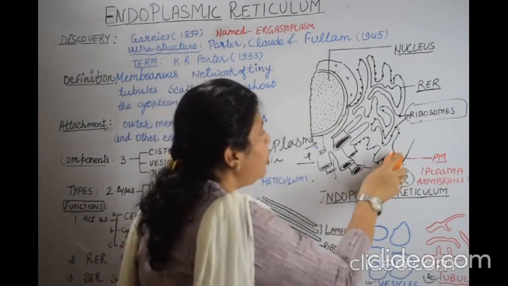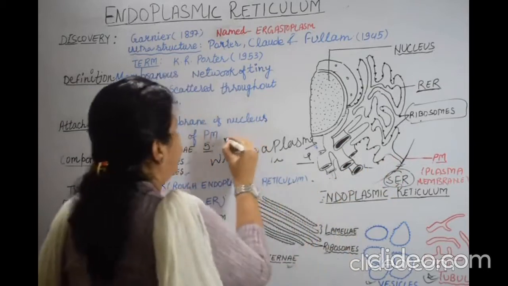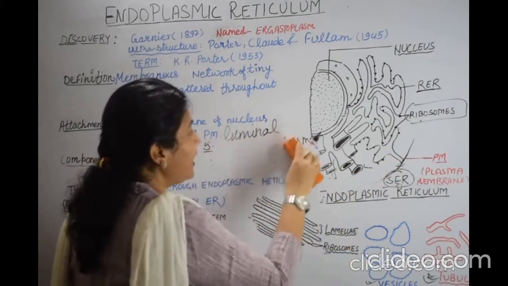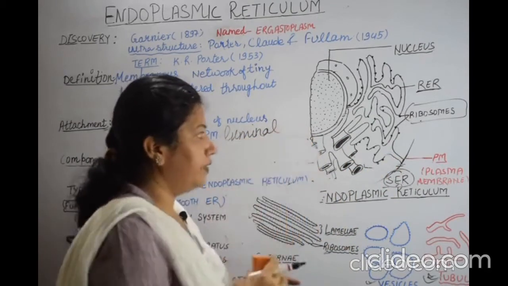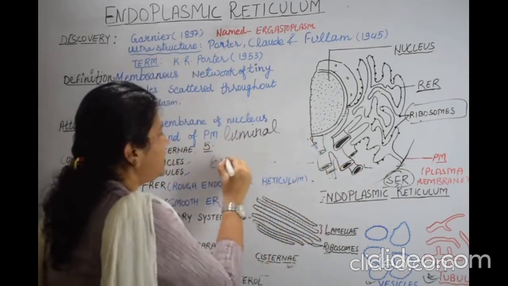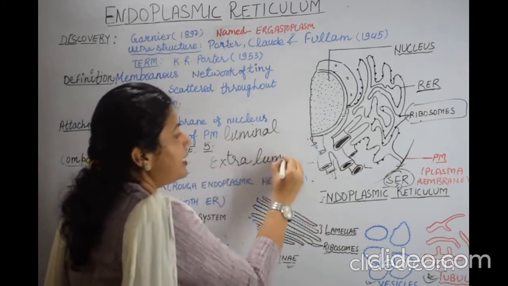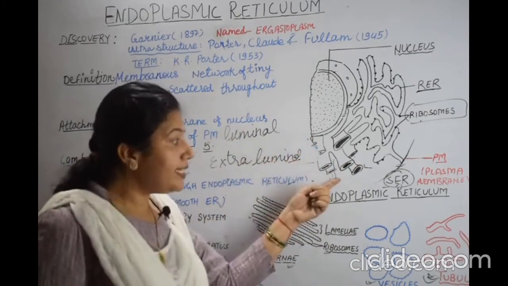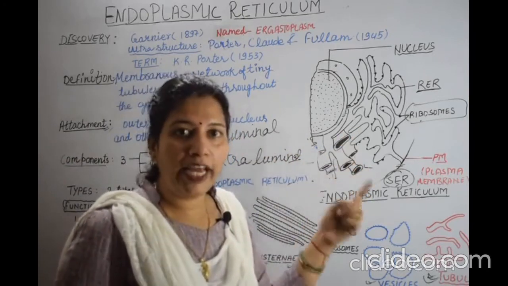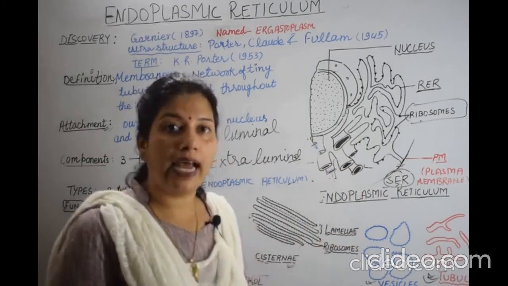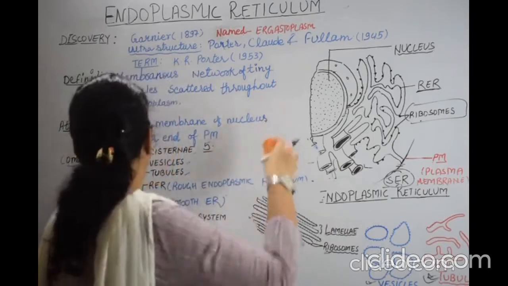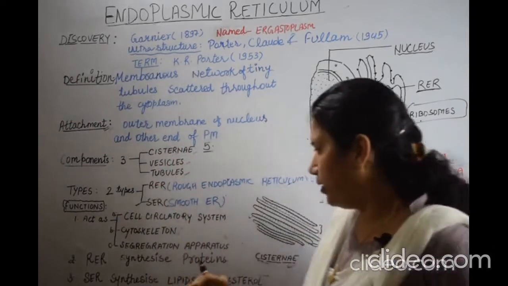One is the luminal part, meaning cytoplasm present inside the endoplasmic reticulum, and the other part is the extraluminal, meaning cytoplasm present outside the endoplasmic reticulum. This compartmentalization is very important for cellular life, so this is a very significant function of the endoplasmic reticulum.